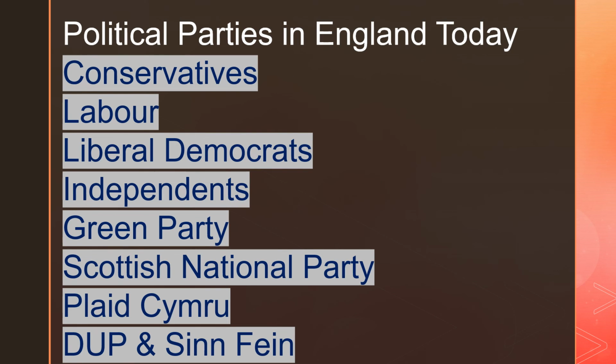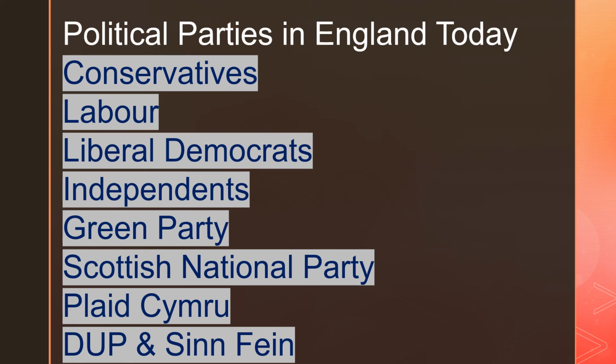Let's look at how many political parties are there in England today. So, see, the questions that you face during the exam will focus only on political parties, the history of political parties, but maybe you could get brownie points, extra points if you write about this also. Political parties in England today, you could put it as a subheading, underline it, and then list all these parties. And that will convey the impression to the teacher who is correcting that you are in touch with what is happening in the world. And that will probably fetch you good marks.